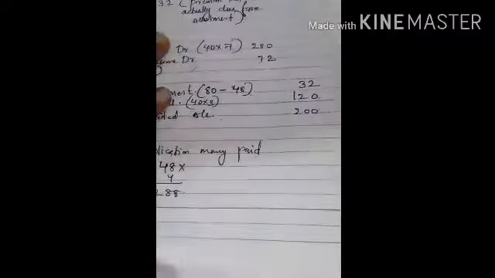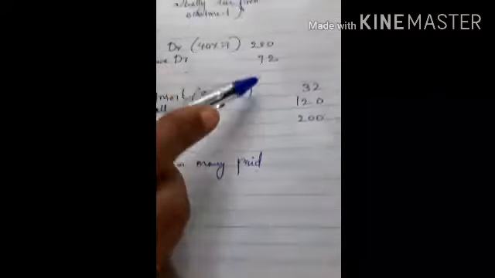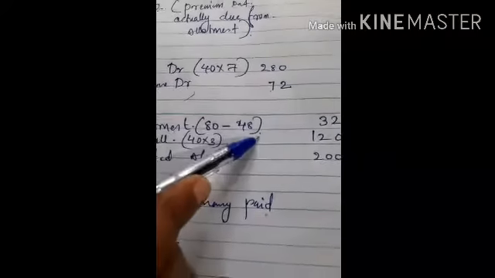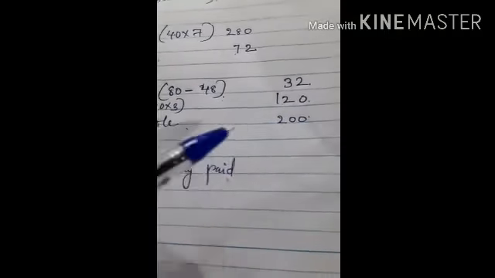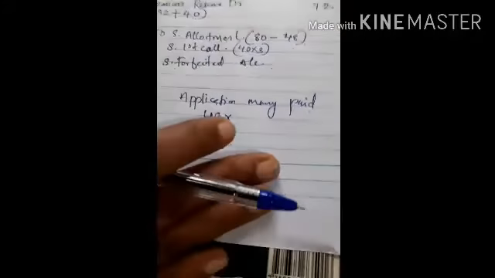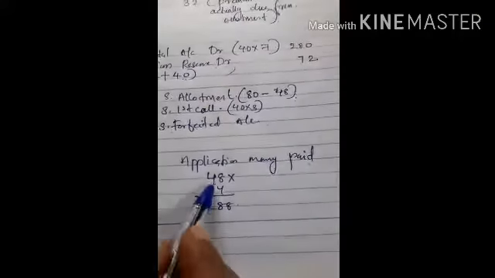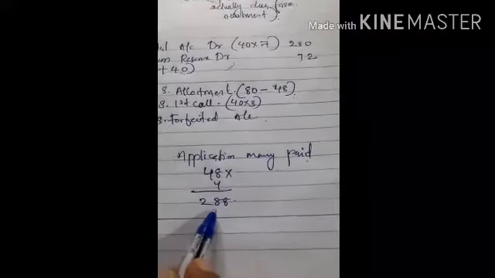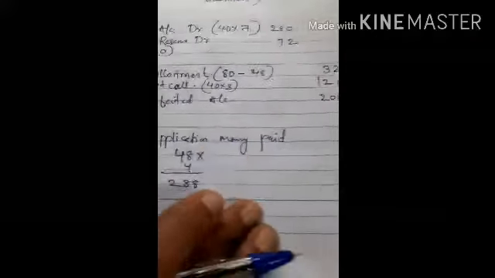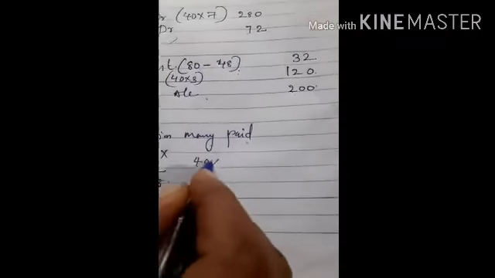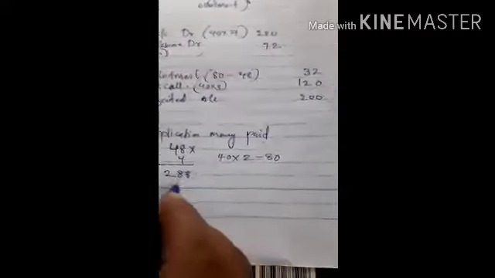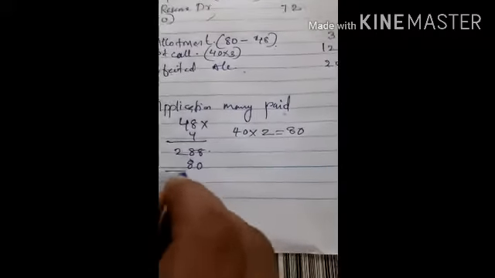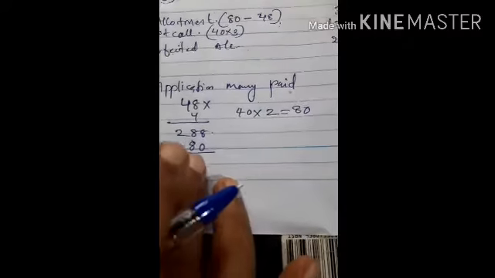So in two ways you can do it. One, first write all debit and credit entries, and the balance amount represents the share forfeiture account. But the logic is: the actual application money he paid is 288. Out of this 288, 40 into 2, that means 80 rupees, he adjusted in the share premium.